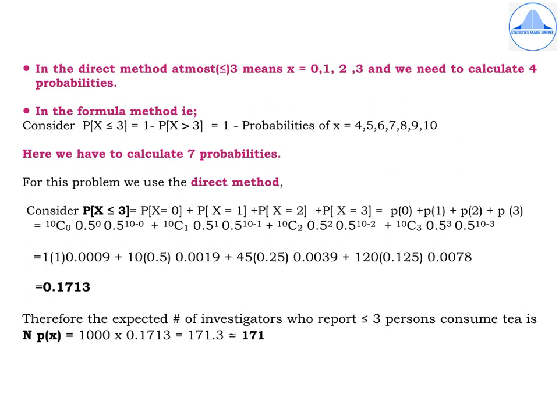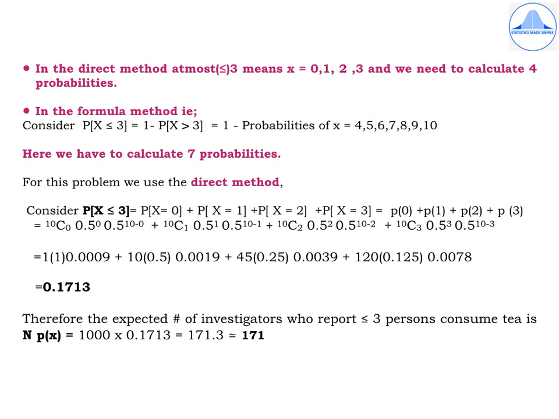It will be 4, 5, 6, 7, 8, 9 and 10. Here we will have to calculate 7 probabilities, which is again time consuming. So we'll adopt the direct method.